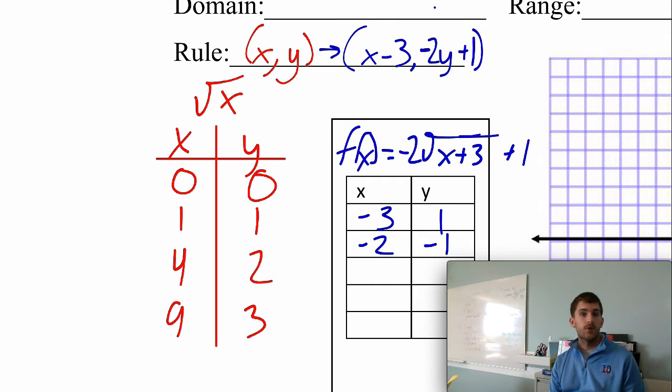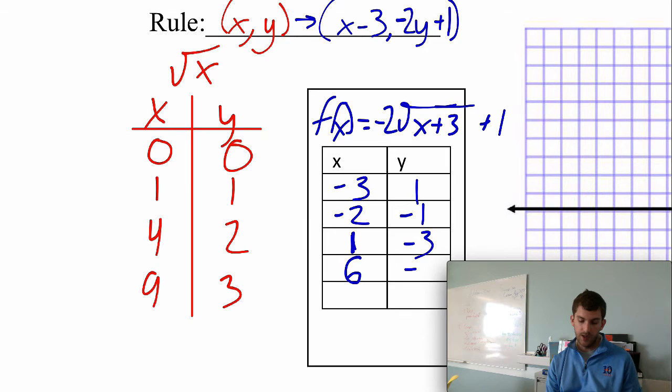We're going to take the 4, we're going to subtract 3 from that, just like we did with the other x values, and we're going to get 1. And when we take the y value, the 2, multiply it by negative 2, that's negative 4, plus 1, giving us negative 3. The last one we have here, we're going to take 9 and subtract 3 from it, giving us 6. For the y value, we'll take negative 2 times that 3, so negative 6, plus 1, giving us negative 5. Just because, if you wanted to do the next point on the square root, it would be 16, 4. That one's going to be off the graph anyway, so we're not going to bother graphing that.